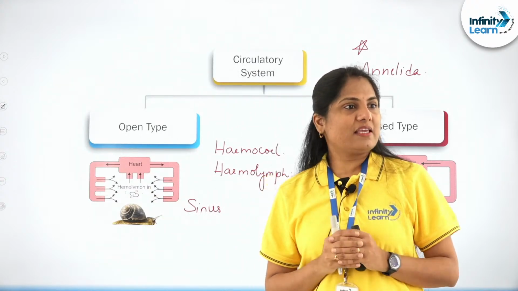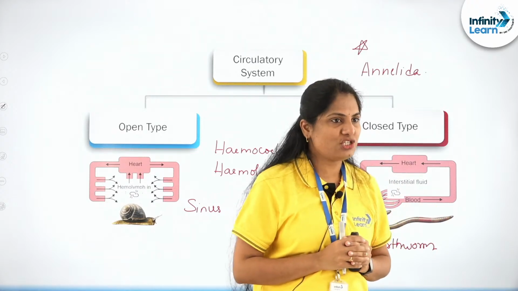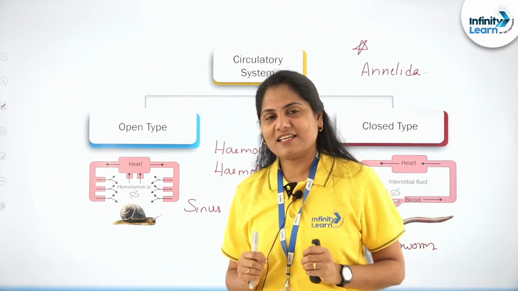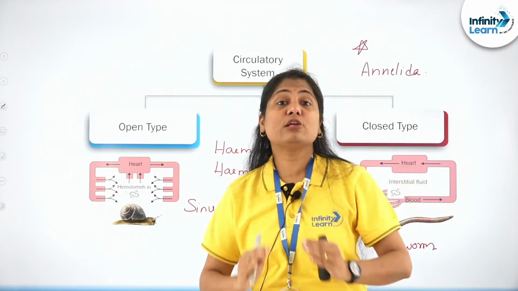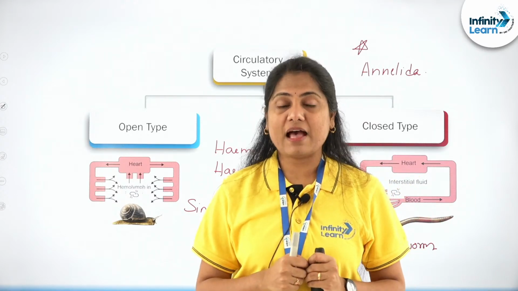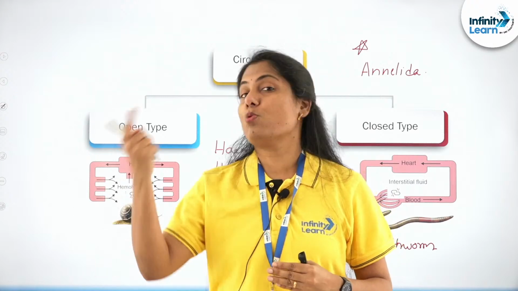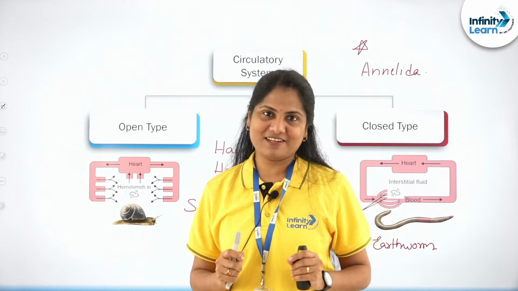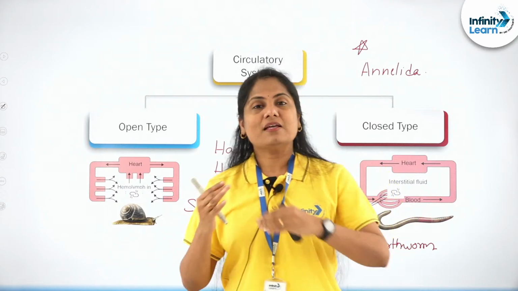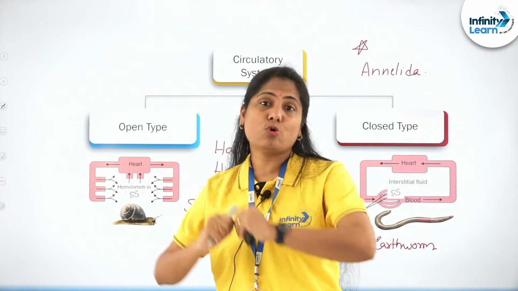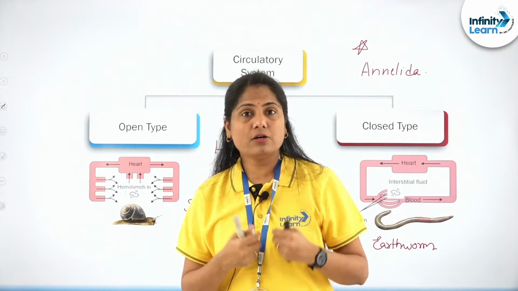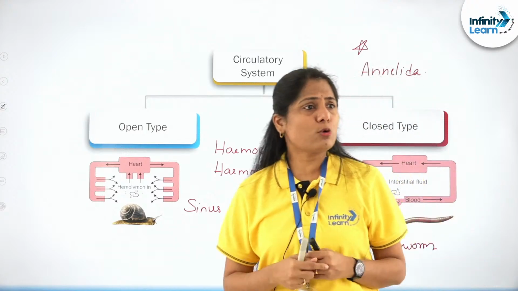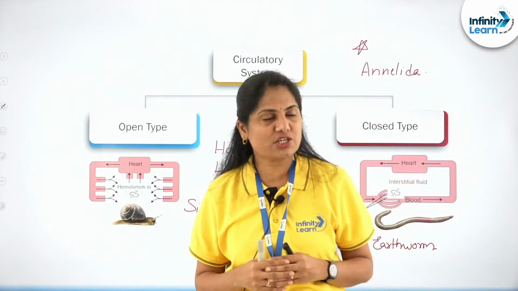And Ankita has already given her answer: more efficient, can reach all the sides. Although she's put it in quite simple words. Very nice, Ankita. That's the answer. Precise regulation, right? What is the advantage we have of the closed blood vascular system over the open one? The blood pressure is precisely regulated. That's the evolutionary advantage we have, the regulation of the blood pressure, unlike the open one where there is not much control over the blood pressure.